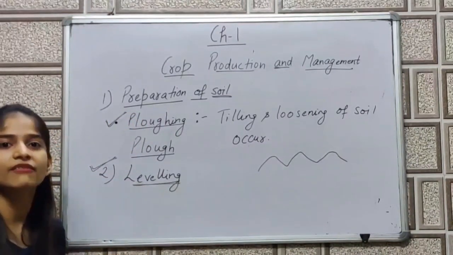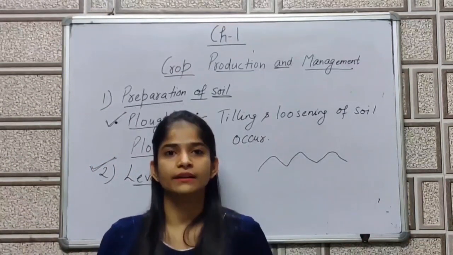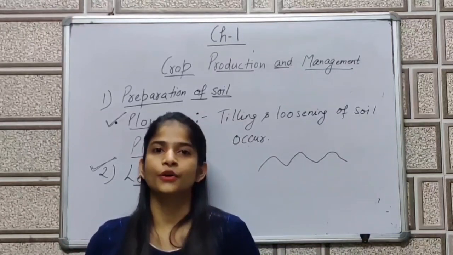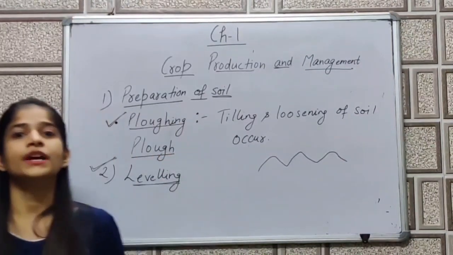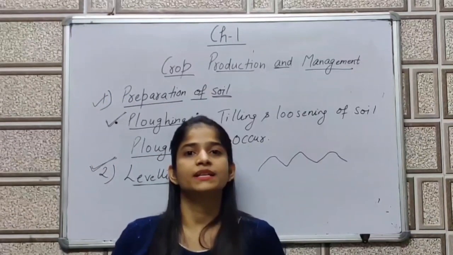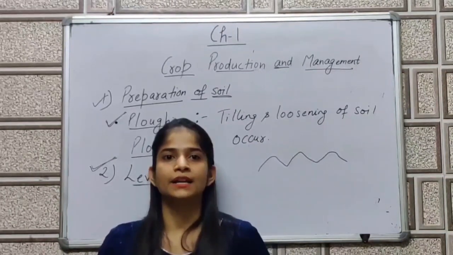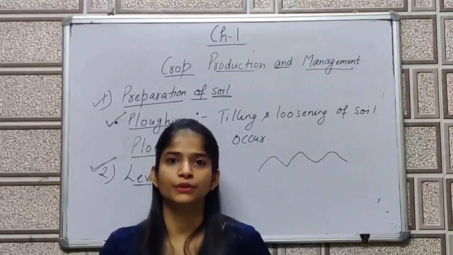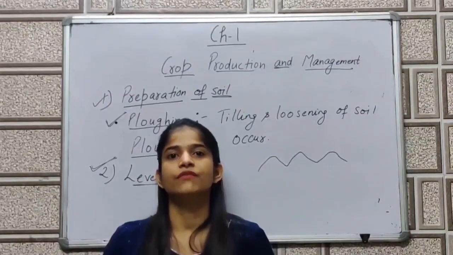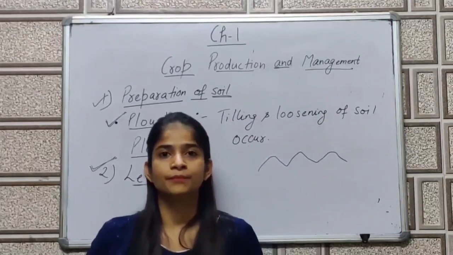So now when we are done with the plowing, we have to move to the next step, that is leveling. In the case of leveling, we will level our field. Leveling will make it easier to grow the crop. So basically, if I talk about preparation of soil, in this case the main step is plowing, where we plow our field so that soil will get maximum nutrients. After getting the nutrients, the second step, we will level the soil so that the crop will grow best.